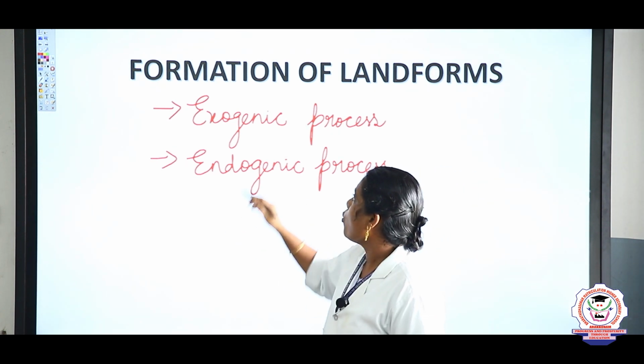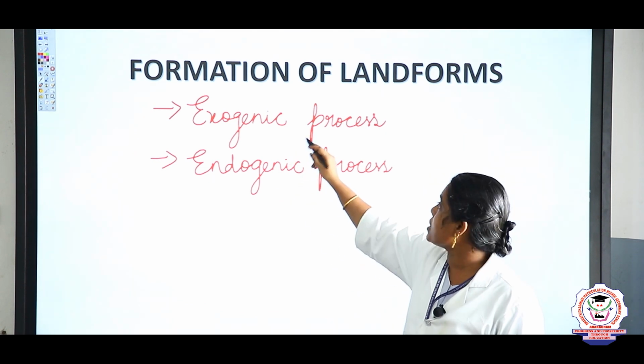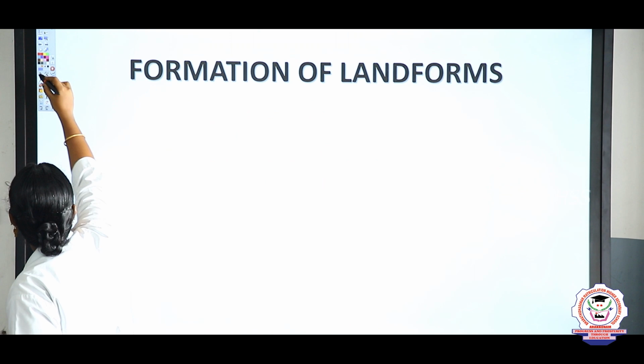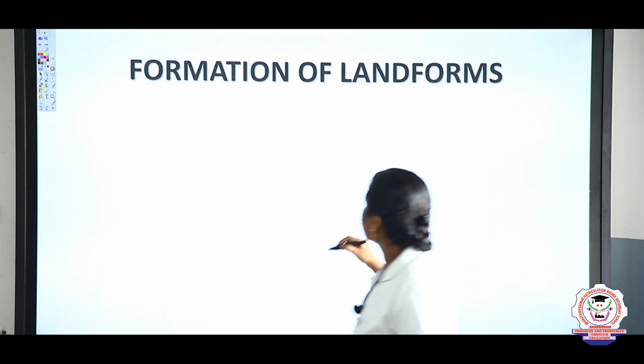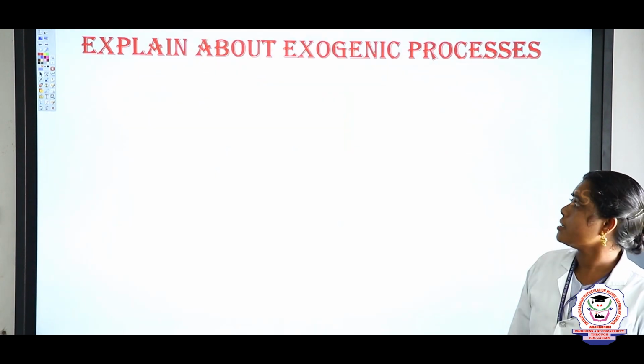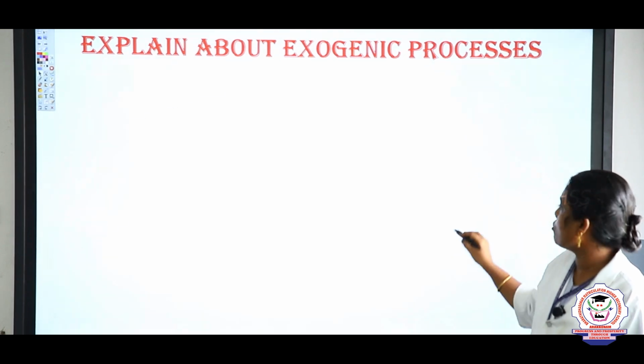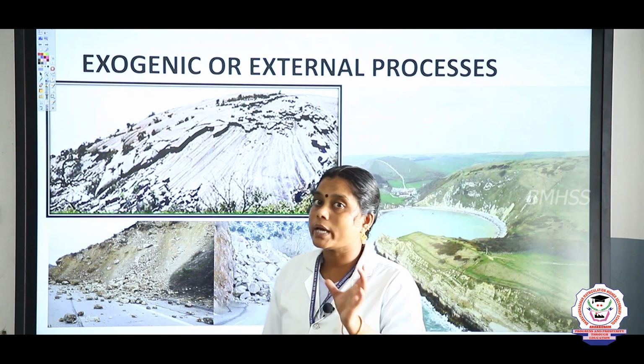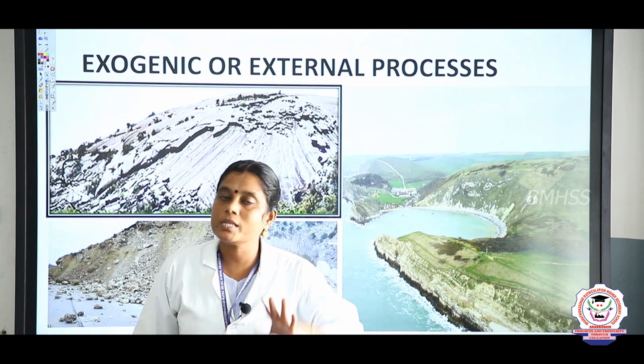Yes. Now we are going to explain about the exogenic process. First, the exogenic process. What is the meaning of exogenic, children? Exo means outer.